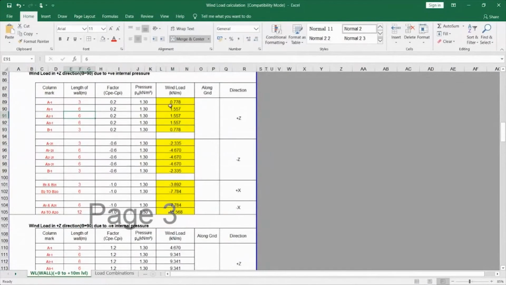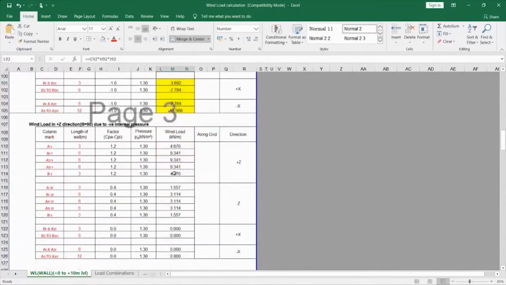So it is length of the wall into CPE minus CPI into pressure. That is how I have calculated for all the columns in my building, separately for all the bays.